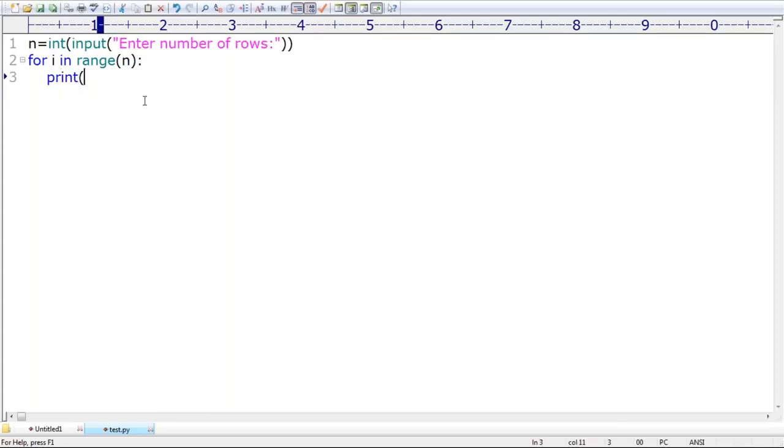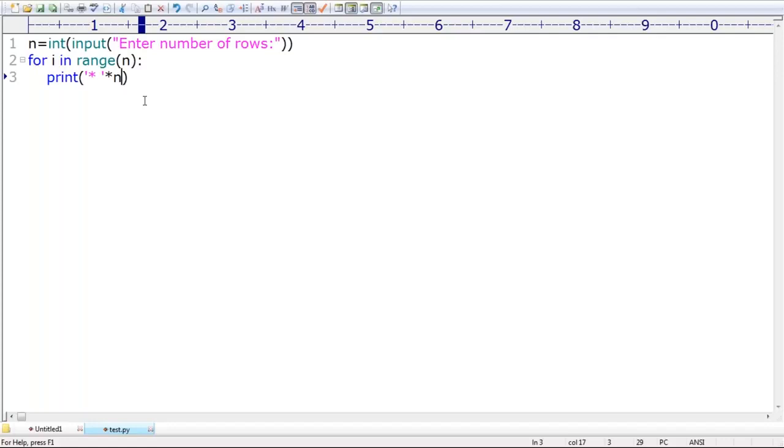Print star and then space, into n times. Comma, end is equal to is not required. That's all.